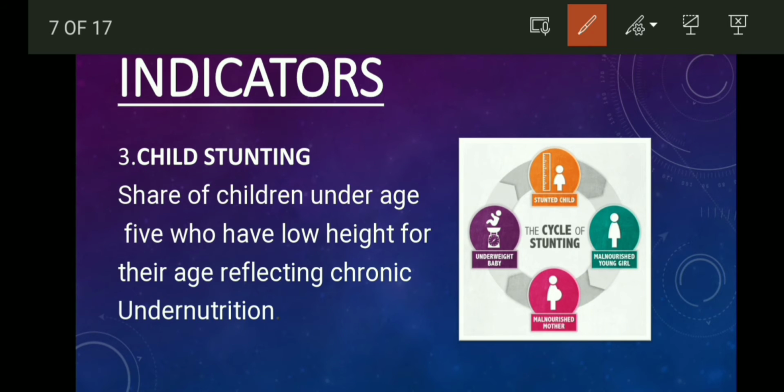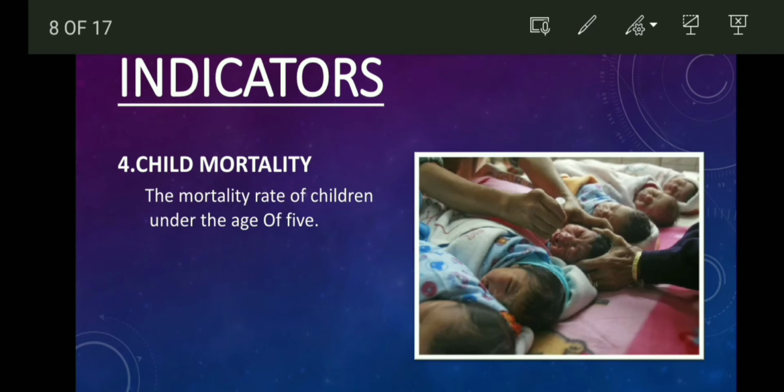Let's come to the next indicator, child stunting. It means the share of children under age 5 who have low height for their age, reflecting chronic undernutrition. This means that at a certain age a child does not have the height that he should have, and it is due to undernutrition. The next indicator is child mortality, which means the mortality rate of children under the age of 5. It means the number of children dying before attaining the age of 5.